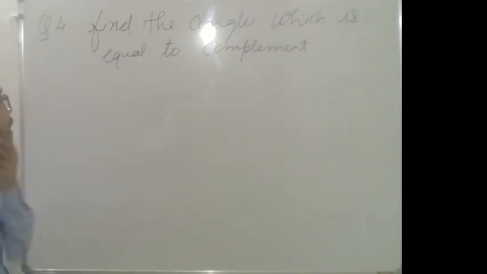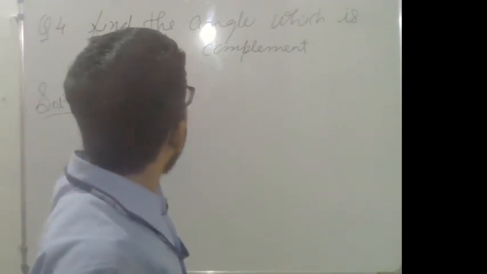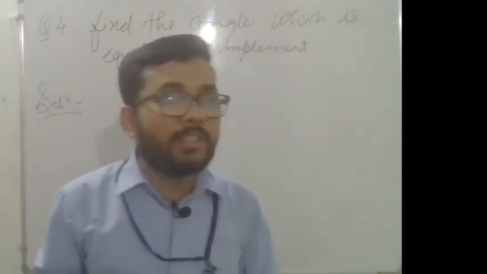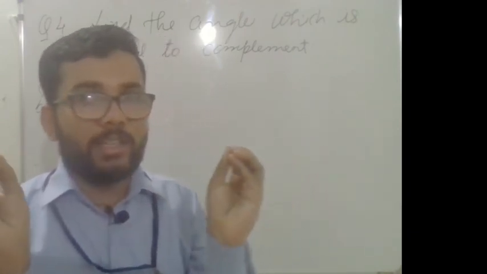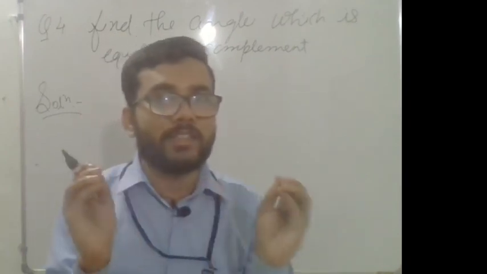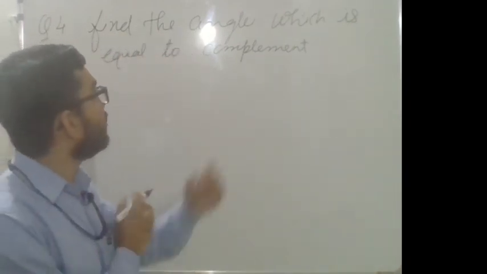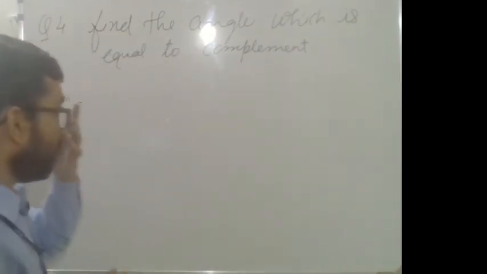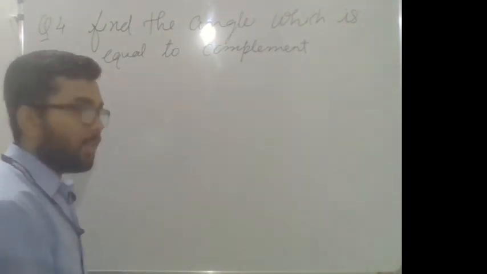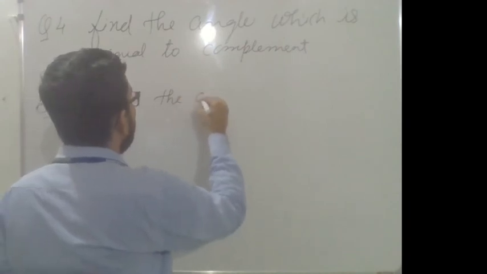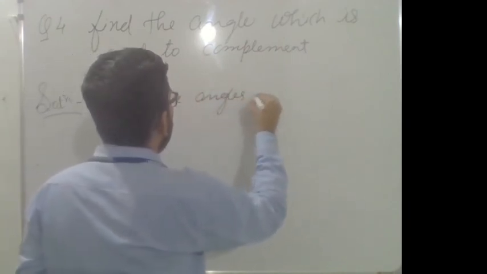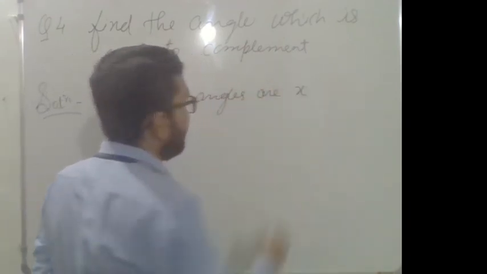Okay. Solution. How you will solve? Find the angle which is equal to its complement means both the angles are the same, and you all know that when the measures of both the angles are added, you will get 90 degrees, so that it will be a complement. Let the angle be x.